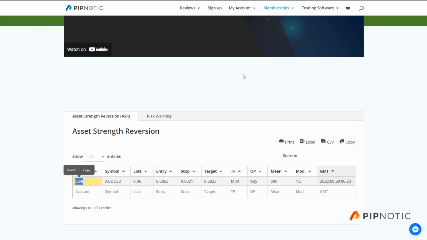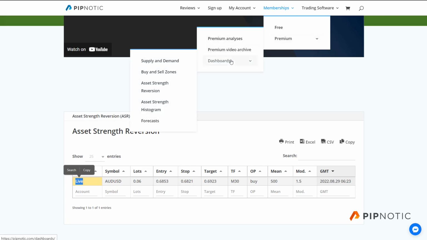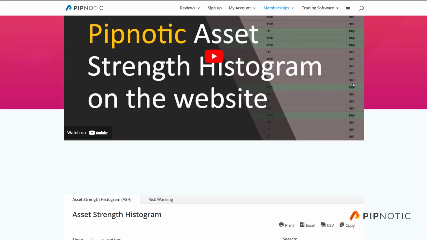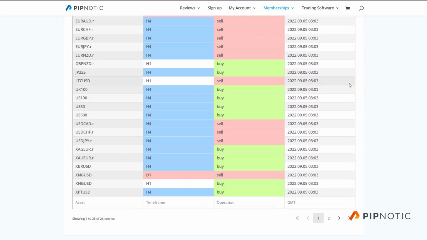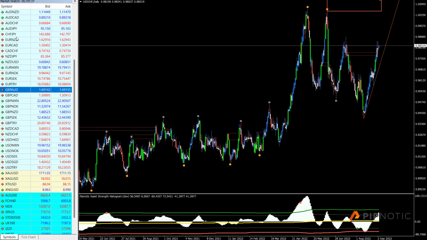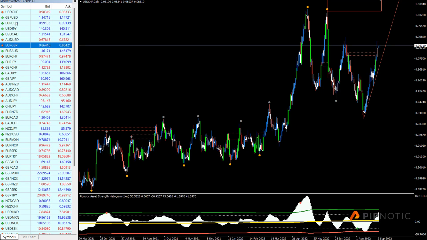This is a different algo trader. This is the asset strength reversion algo trader, which is based on the logic of the asset strength histogram, which we have here. So moving down to the asset strength histogram, this algorithm is telling us when we have asset prices reaching buy and sell zones. And this is interesting. Okay, so if we look on this chart, this is the Euro Australian dollar. So if we open the trading platform, we go to the Euro Australian dollar. Let's see where that is. Right here. This is a 4-hour